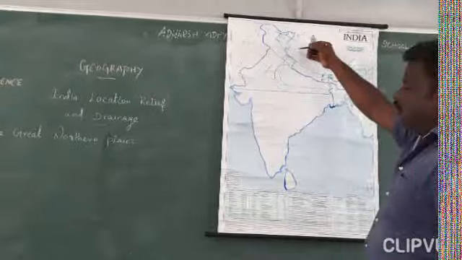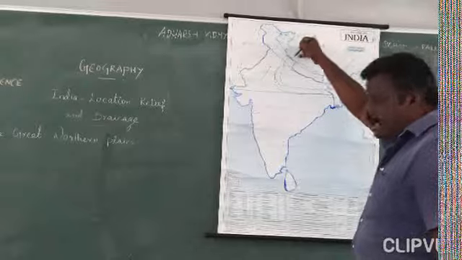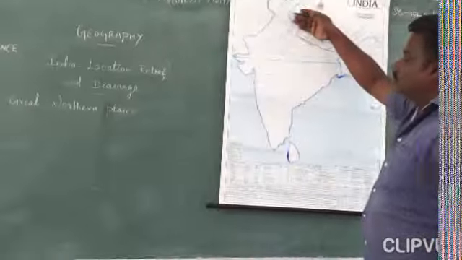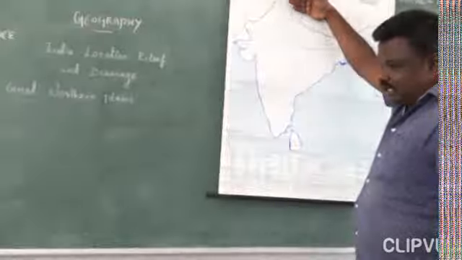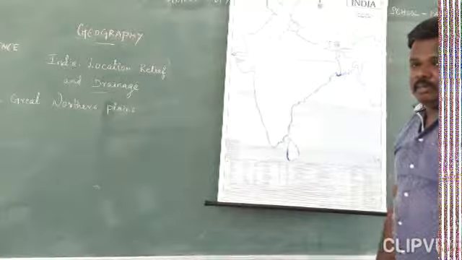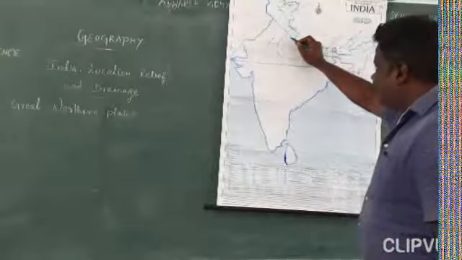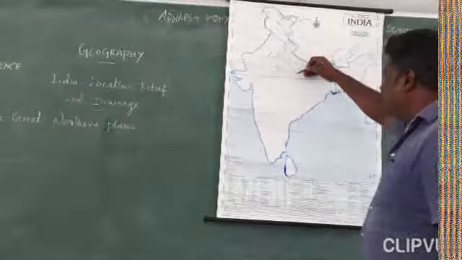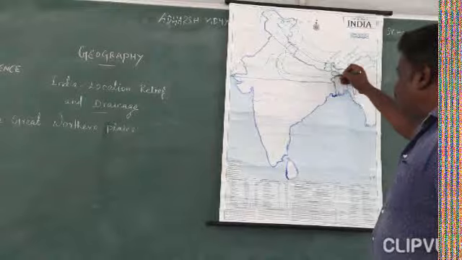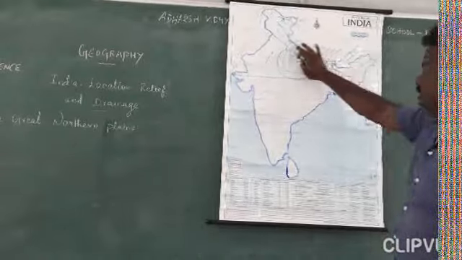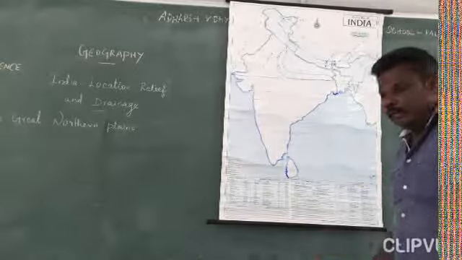These are the Greater Himalayas, the Lesser Himalayas, and the Outer Himalayas. So, the south part of these mountains is called the Northern Great Plains. The area starts near the mountains and extends almost up to West Bengal. So, this area is called the Northern Great Plain.